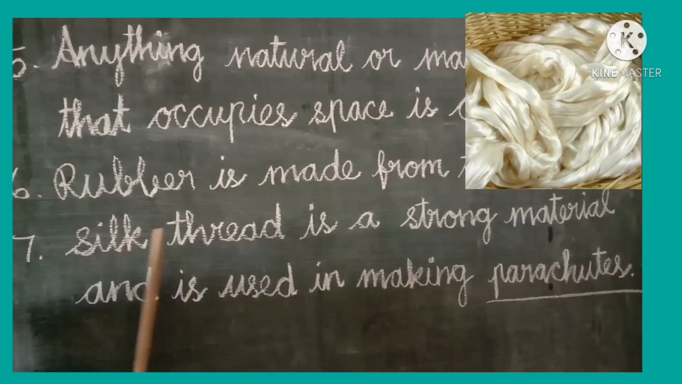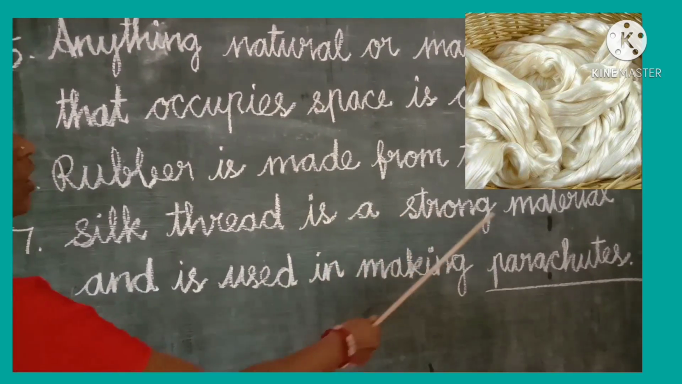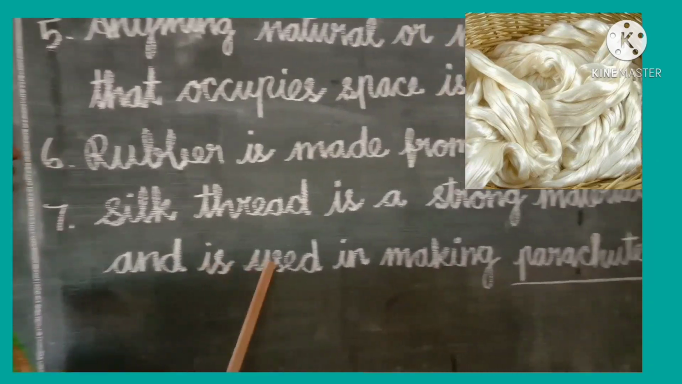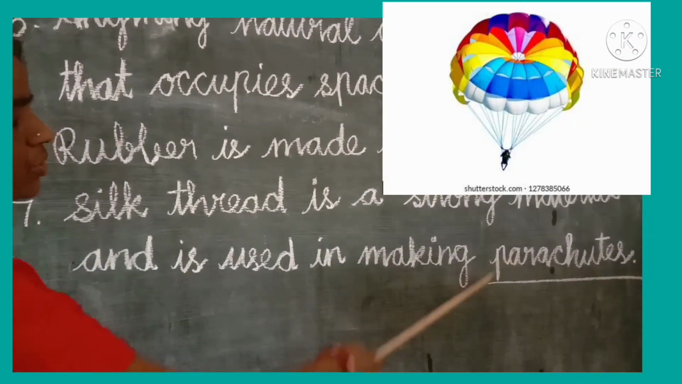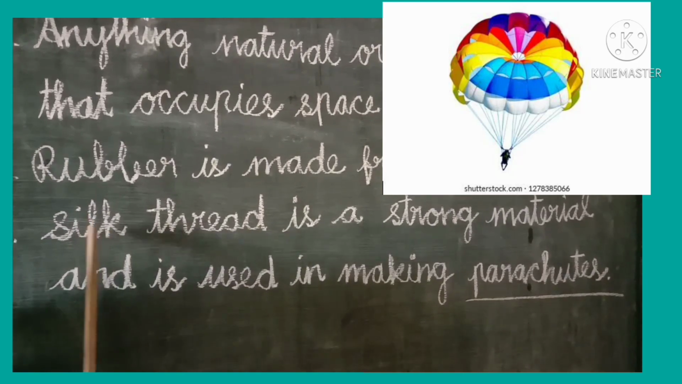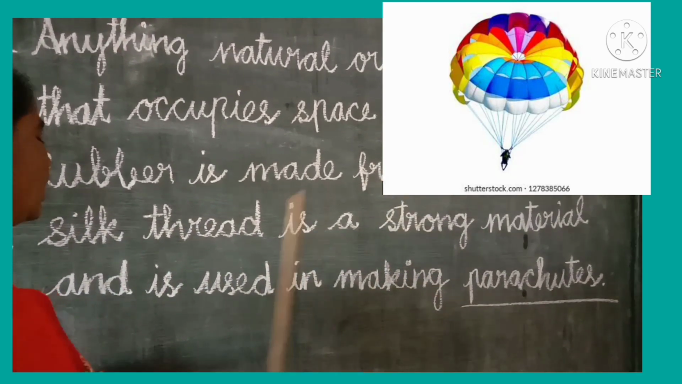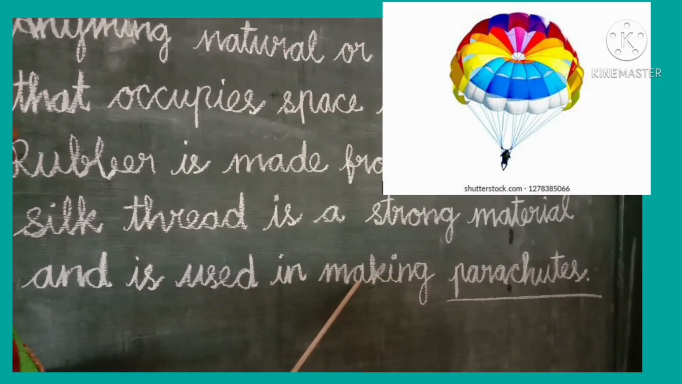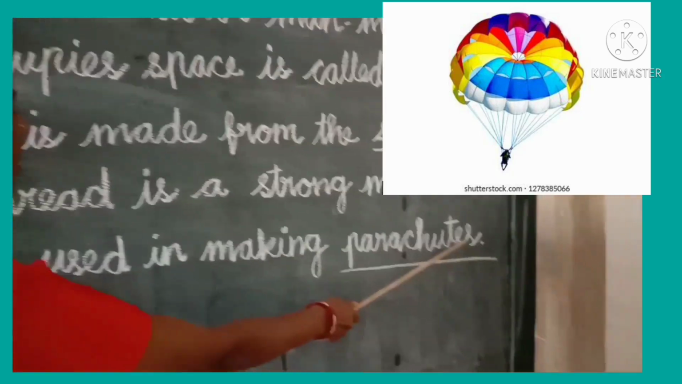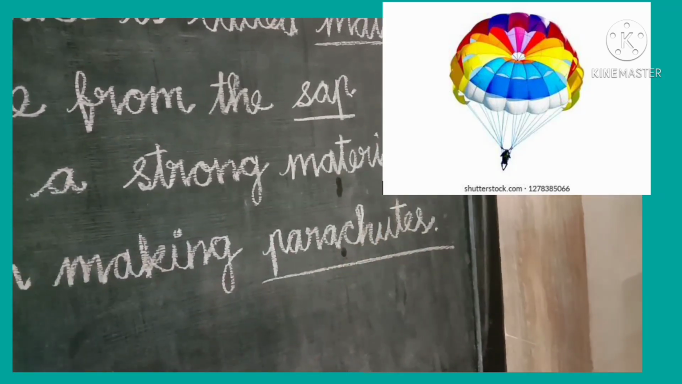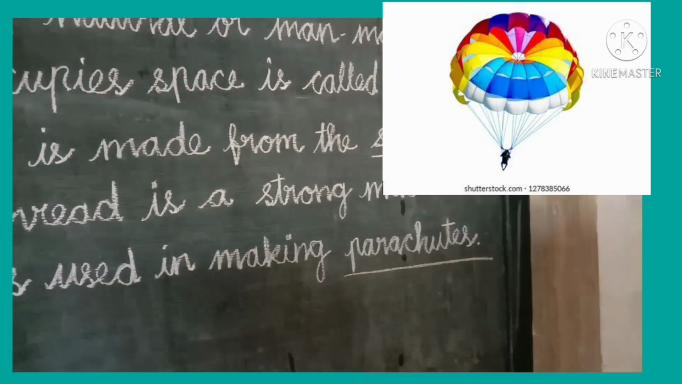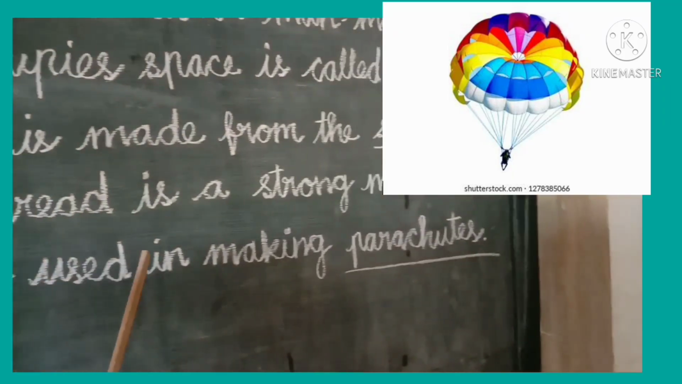Next one, silk thread is a strong material. Silk thread is what material? Strong material and is used in making parachutes. Have you seen a parachute, children? Parachutes are very strong. P-A-R-A-C-H-U-T-E-S, parachutes. Silk thread is a strong material used in making parachutes.